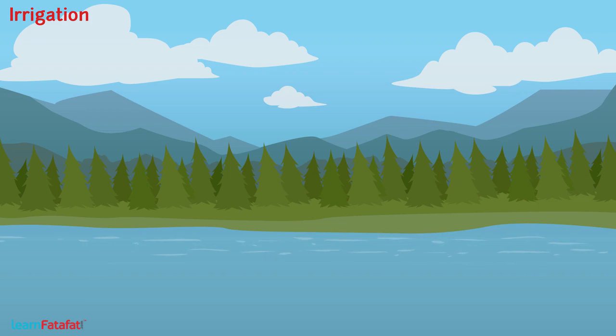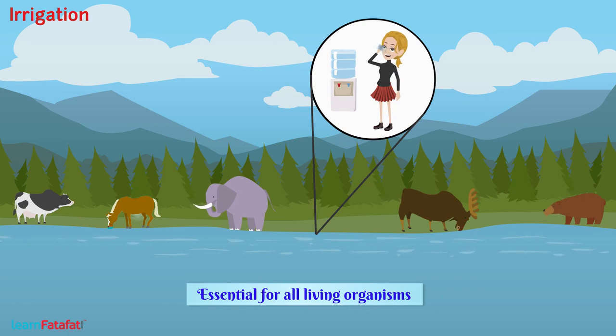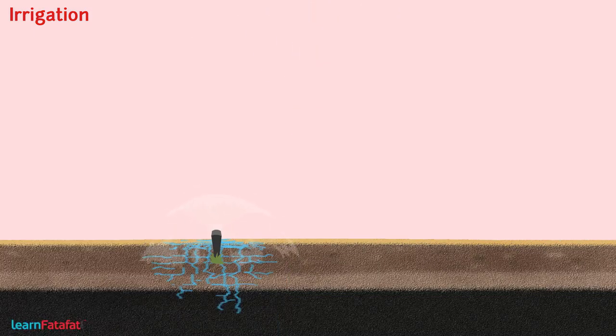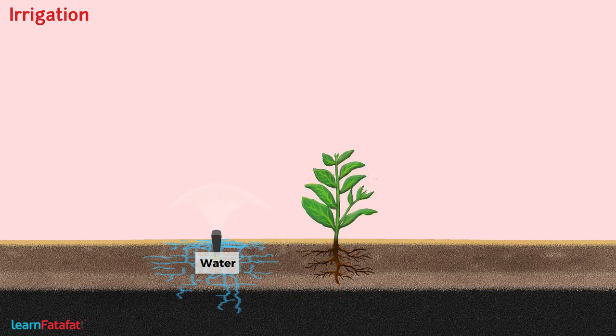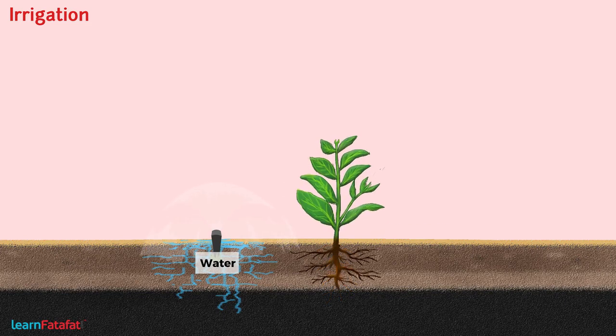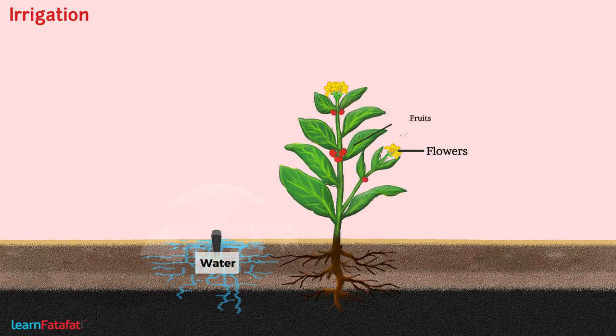We all know that water is very much essential for all living organisms. Even in crop fields, seeds can germinate only when there is availability of sufficient amount of water. Furthermore, plants also need water for growth and development of flowers, fruits, and seeds.